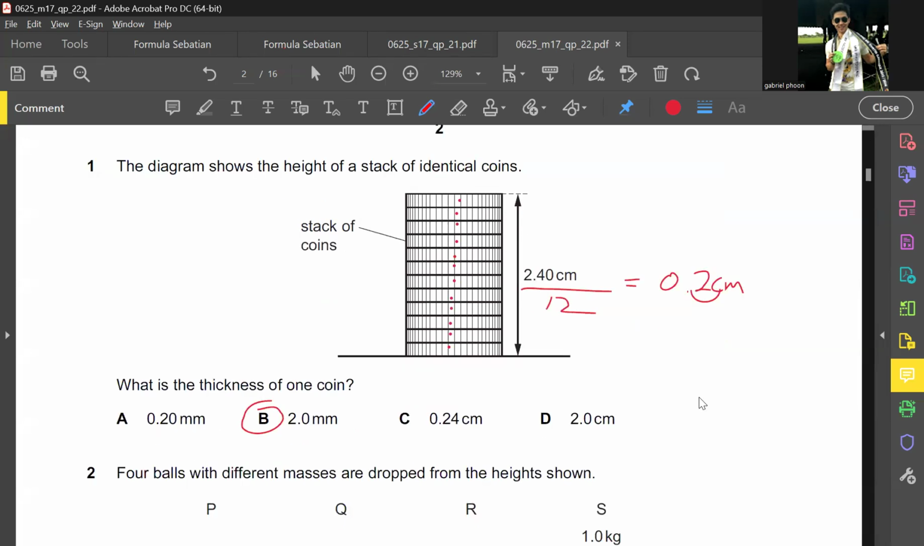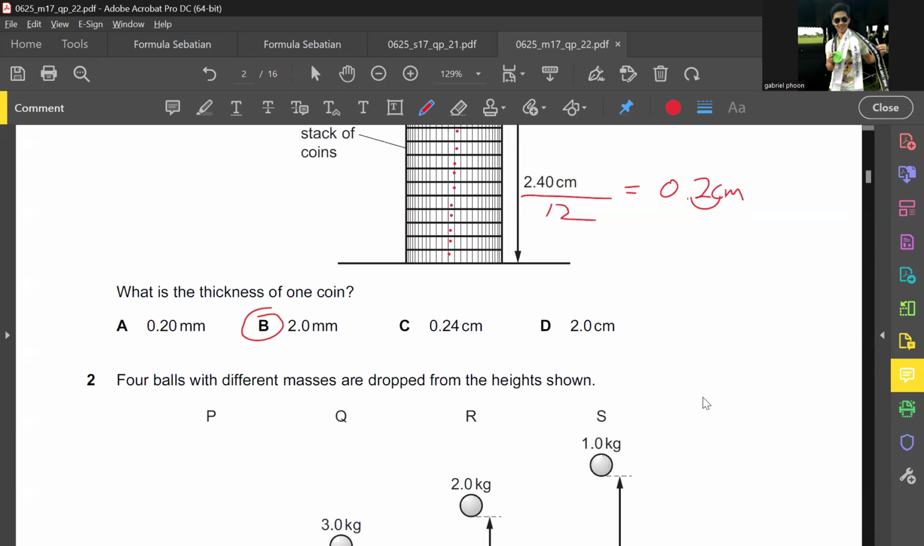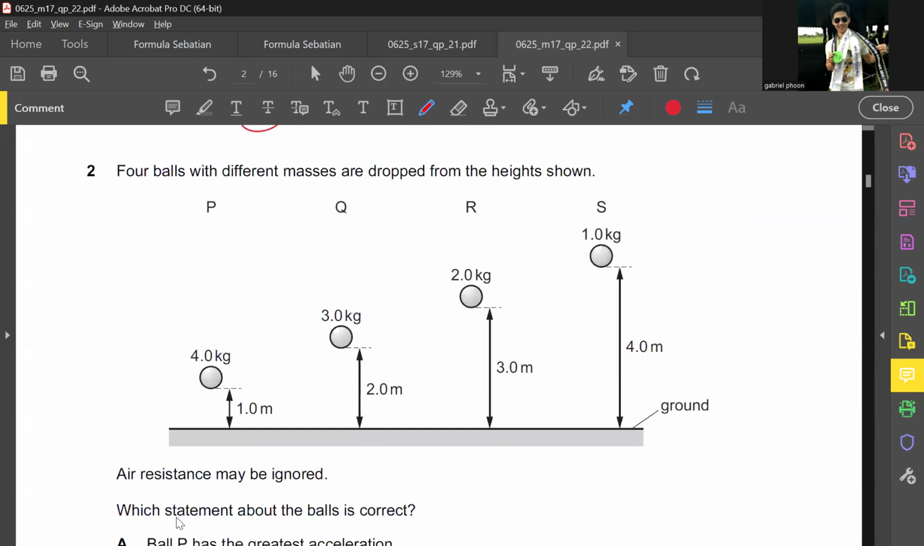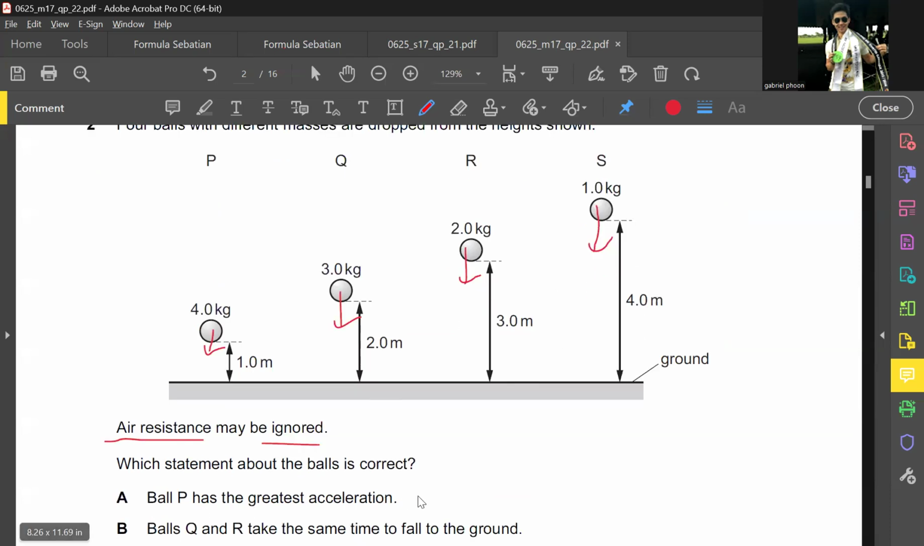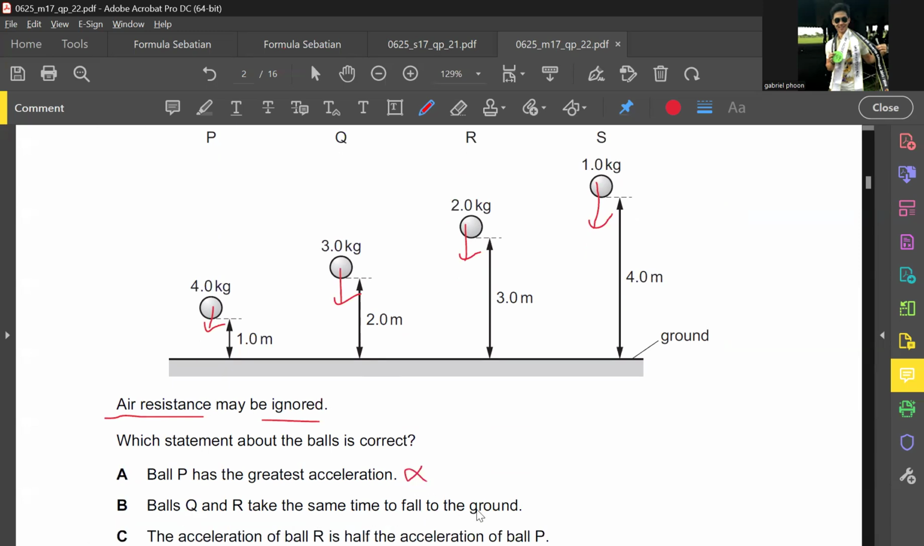Excellent. Good job. Four balls with different masses are dropped at the same height. Guys, the keyword here is that air resistance may be ignored. If air resistance is ignored, that means the only thing acting on all of the balls is gravity. And gravity is the one that accelerates the ball downwards, right? P has the greatest acceleration? No, they have the same gravity. Q and R take the same time to land on the ground.